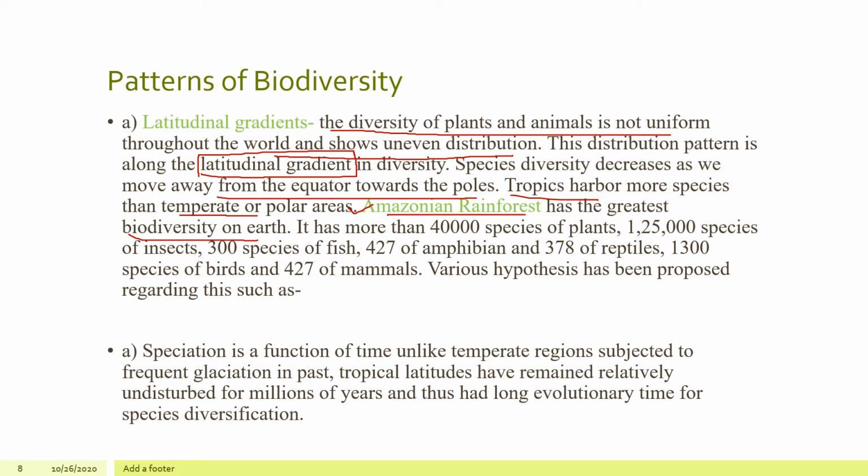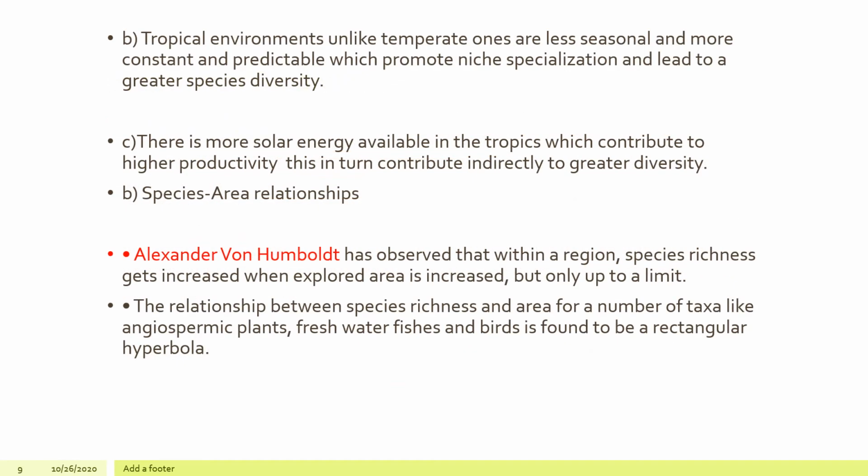The first is that speciation is a function of time. Unlike the temperate region, which was subjected to frequent glaciation in the past, tropical latitudes have remained relatively undisturbed for millions of years. So there was evolution, there is a hypothesis. Tropical environments, unlike temperate, are less seasonal and more constant. Over there the temperature remains more constant, and that can be the reason behind it. There is also more solar energy available in the tropics, which contributes to higher productivity. This in turn contributes indirectly to greater diversity.